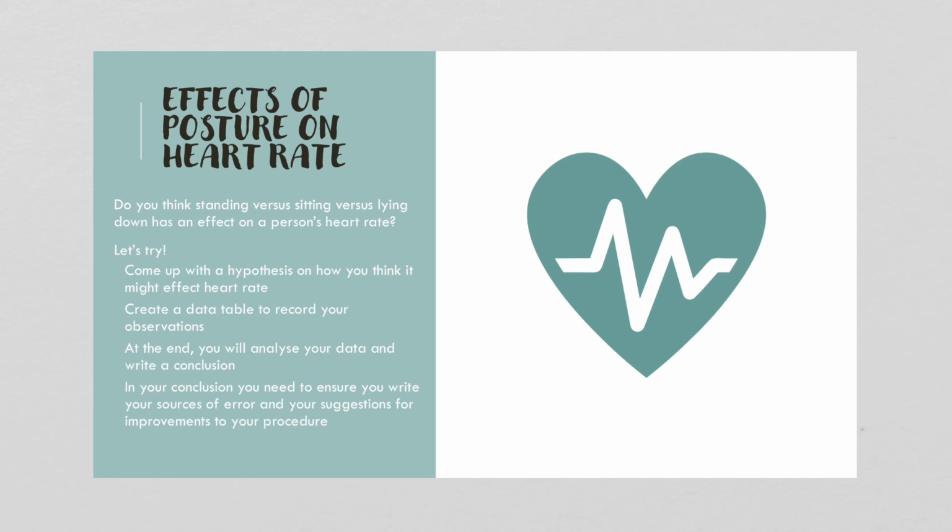So in class, we're going to do a little activity studying the effects of posture on your heart rate. Do you think there's going to be a difference if you're standing or sitting or lying down with your heart rate? So you're going to try that. So you're going to come up with a hypothesis on what you think might happen. You'll create a data table to record your observations, and at the end, you'll analyze your data and write a conclusion. And in the conclusion, you need to make sure that you write your sources of error and your suggestions for improvement to your procedure. So what sorts of things could have affected your activity? So did you maybe not count well enough? Maybe your method for counting your heart rate was faulty, and so on.